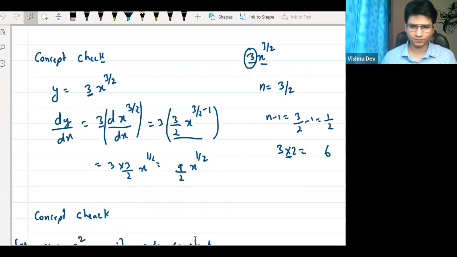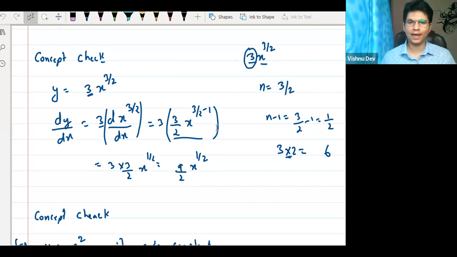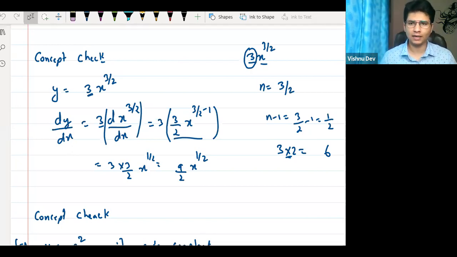So we were studying differentiation in last class. Yes or no? Tell me. We were studying differentiation, right? So I guess all of you got the basic idea of what differentiation is. Anyone can tell me what is differentiation?